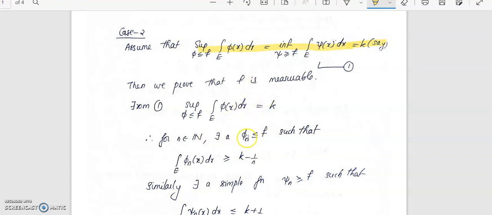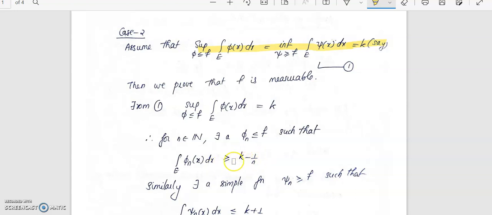For every phi n less than or equal to f, we can find an n such that the integral of phi n will be greater than or equal to k minus 1 by n.